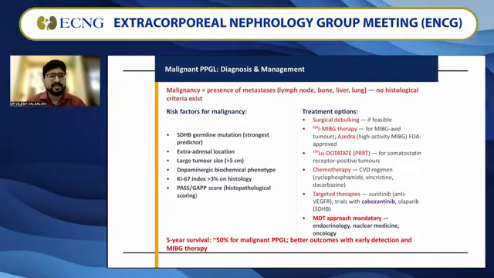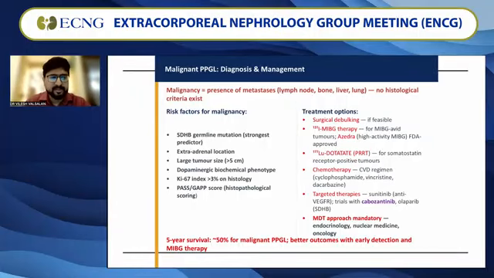So when you're talking about malignancy, it is the presence of metastasis, that is lymph node, bone, liver, and lung, not the histological criteria, which decides the malignant potential of the tumor. It is mainly seen in the SDHB germline mutation. That is the strongest predictor. I'm again and again repeating this word SDHB so that it sticks to our minds in the future. Whenever you get a genetic report showing this, you know that you have to go for the gallium dotatate scan and find out whether there is metastasis.